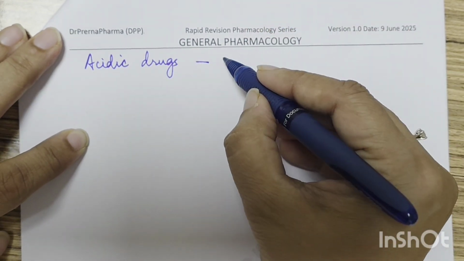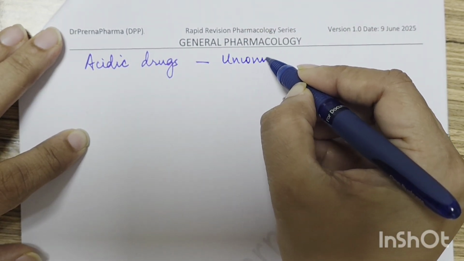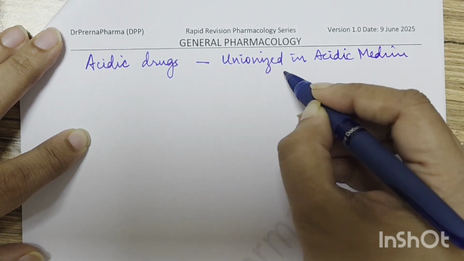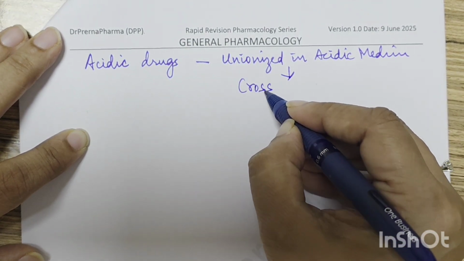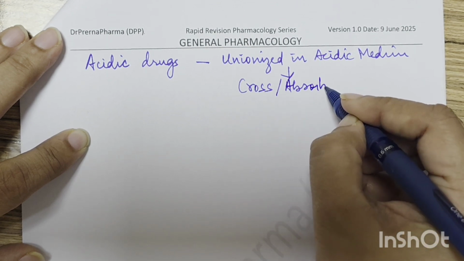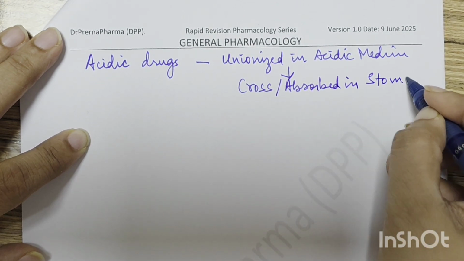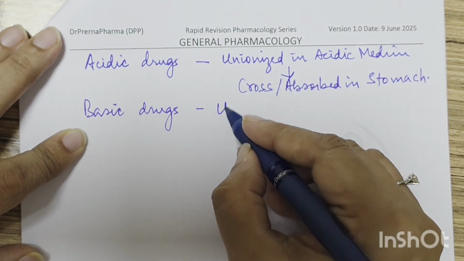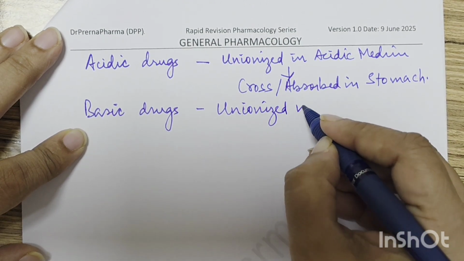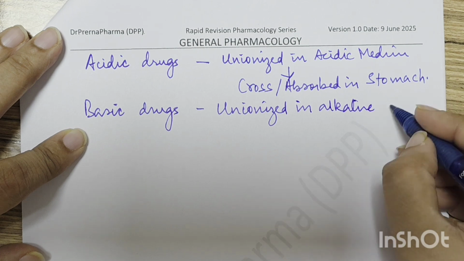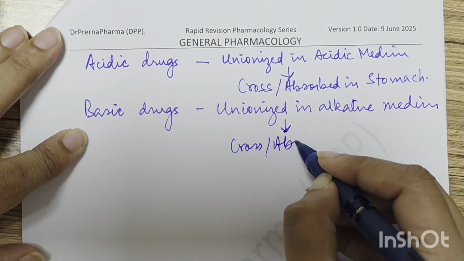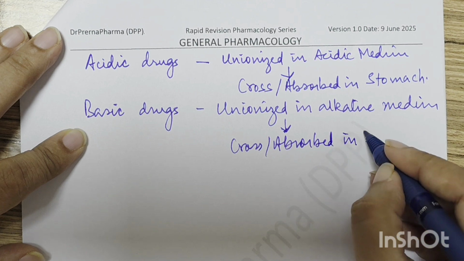Acidic drugs remain unionized in acidic medium, and so they will cross or get absorbed in stomach. ठीक है. And basic drugs will remain unionized in alkaline medium, and so they will cross or will be absorbed in intestine.